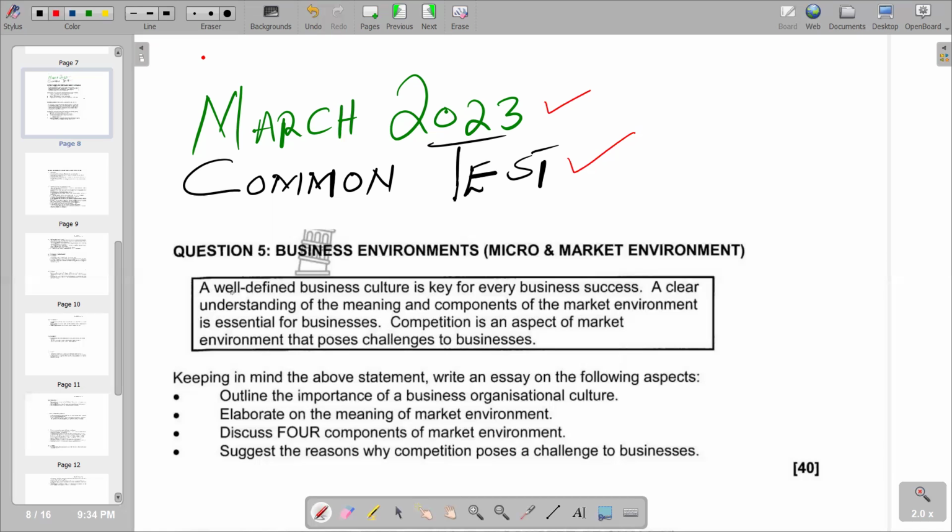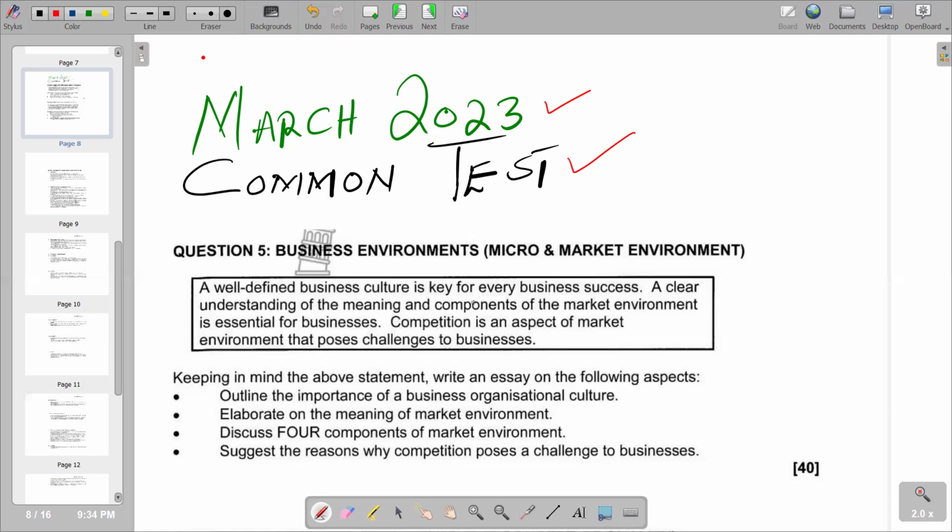So we are given different points there, where the first point is outline the importance of a business organizational structure, then elaborate on the meaning of market environment, discuss four components of market environment, and lastly, suggest the reasons why competition poses a challenge to businesses. So basically, this is what we have. But this is a question.